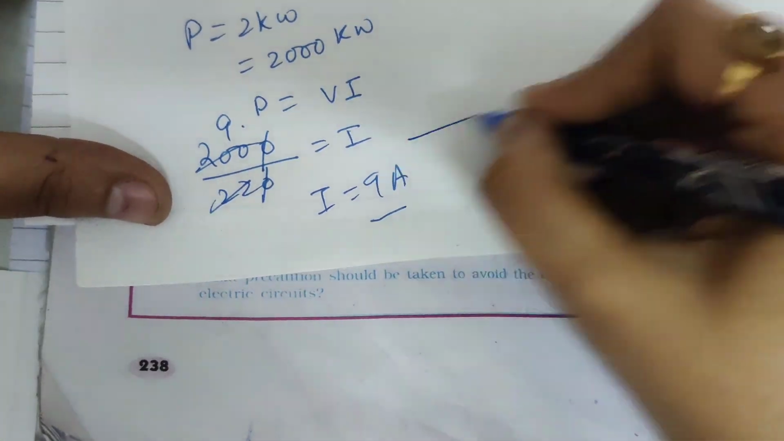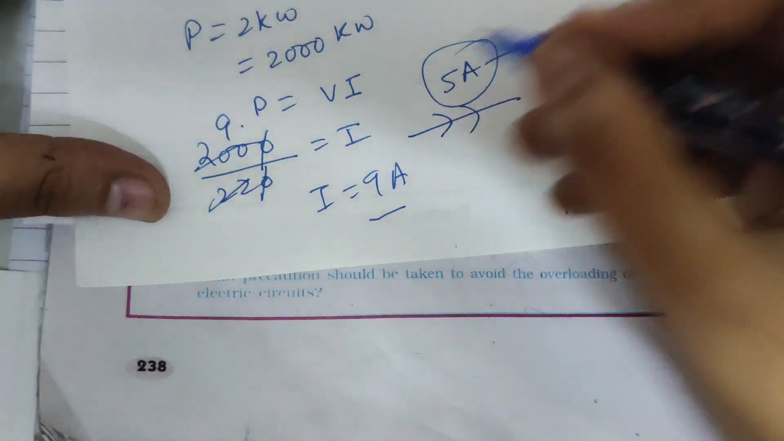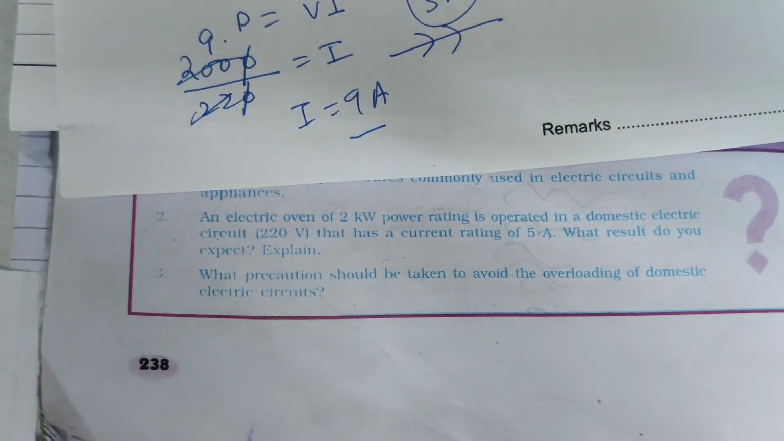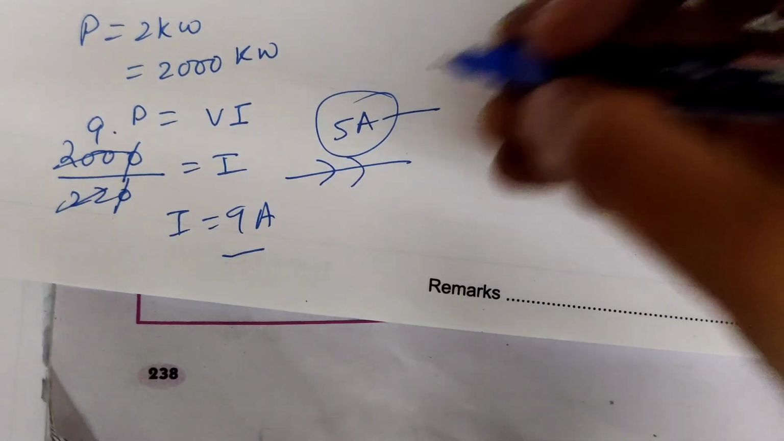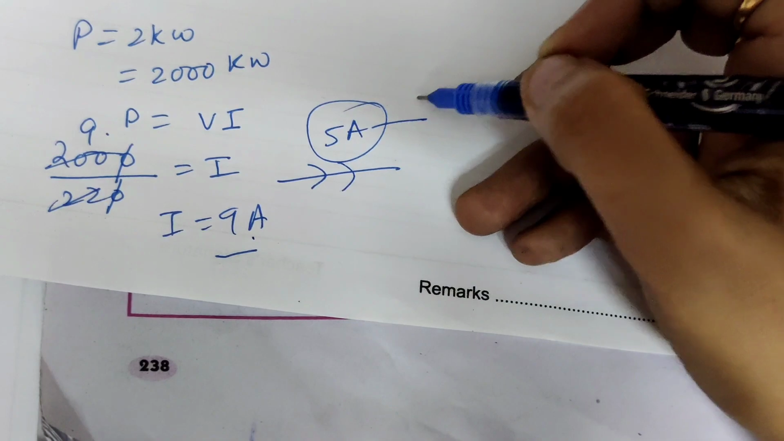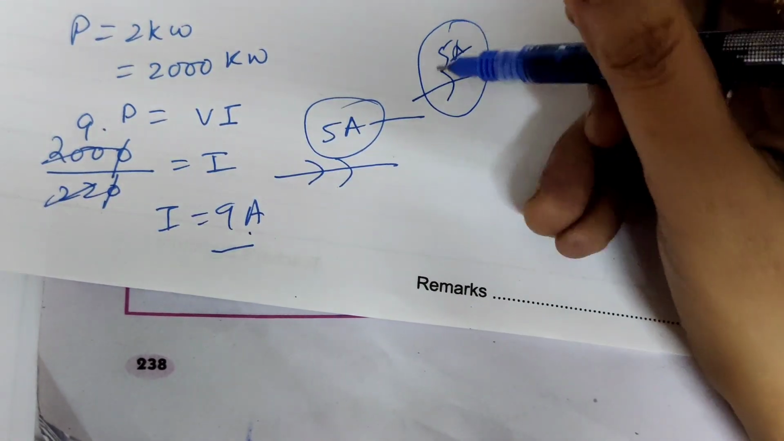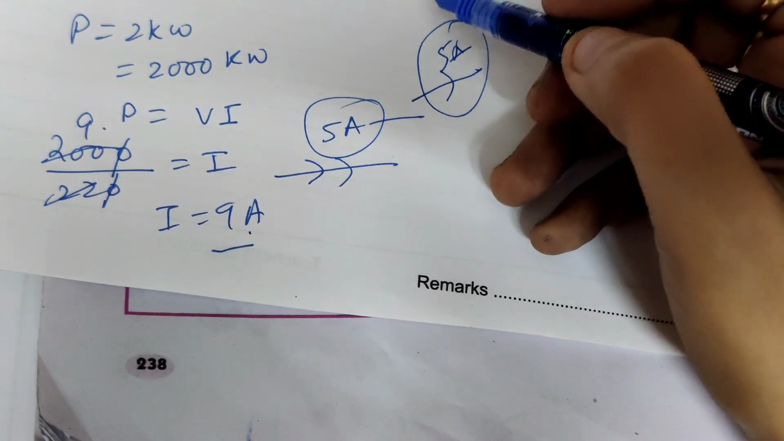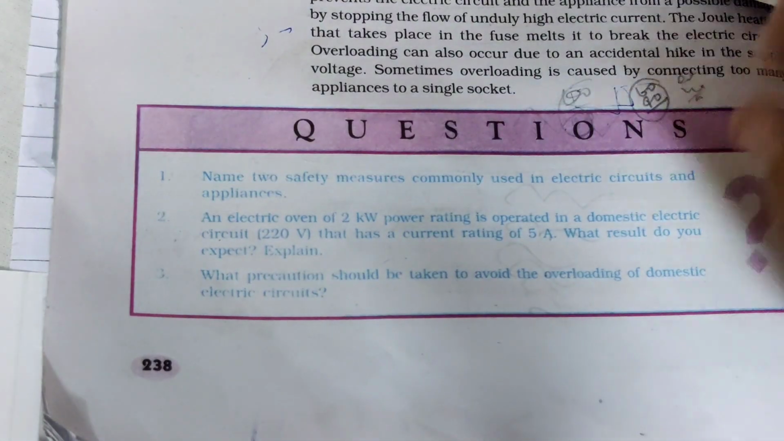So as soon as 9 ampere goes into the 5 ampere circuit, overloading will happen, short circuiting will happen, and we can say that the fuse wire will melt out. So now the current in the circuit is 9 ampere and the fuse wire has a rating of 5 ampere. So when the current reaches this 5 ampere, the fuse wire will melt out and the oven is saved from any damage. So questions of this type are what will be framed from this topic.